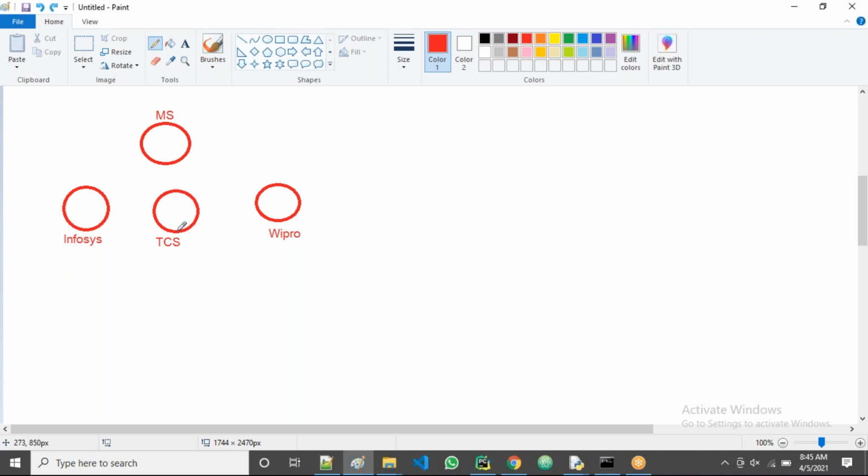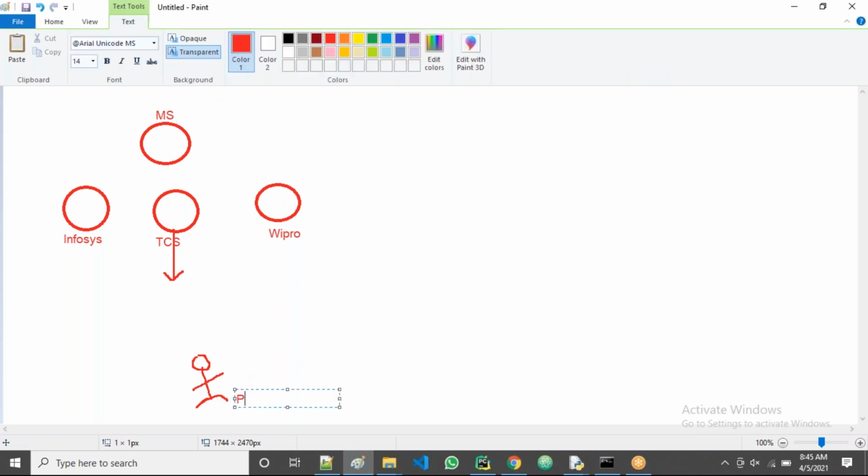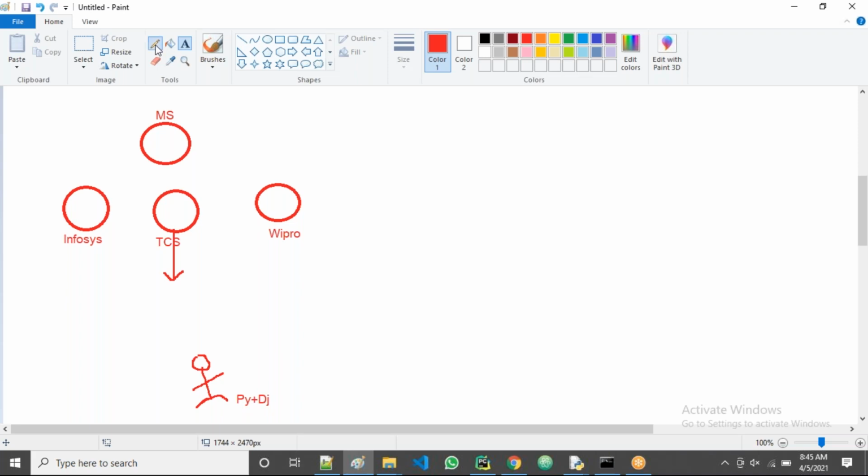Imagine TCS is expecting that they may get the backend part. That's why they want to take some people who know the backend. Now suppose one candidate is there. He is very good in Python Django, excellent in it, and he is not aware of even a little bit of UI, for example. Now TCS is expecting backend part only.